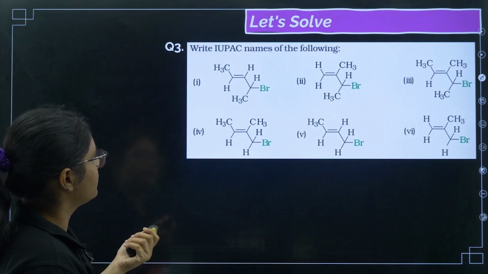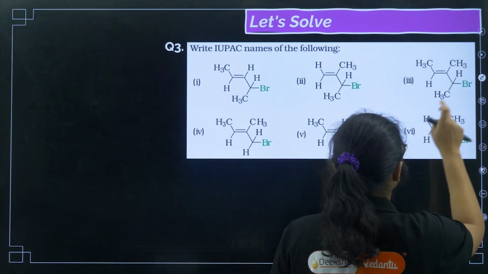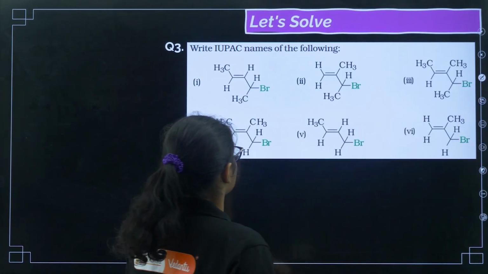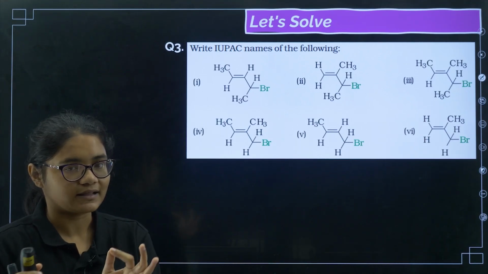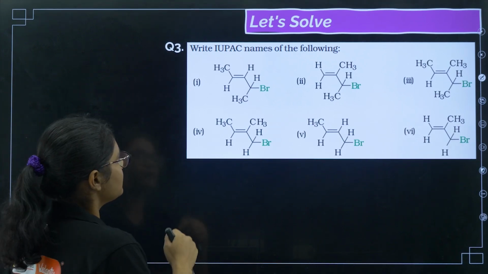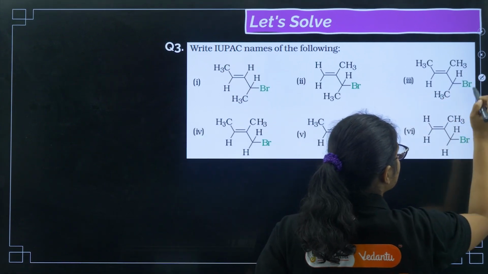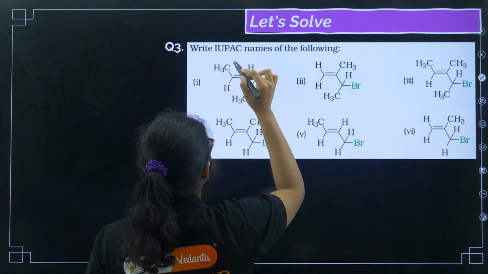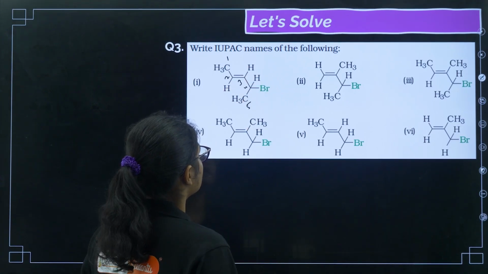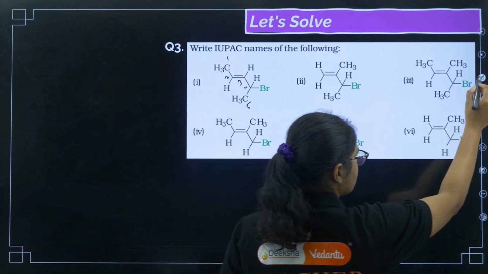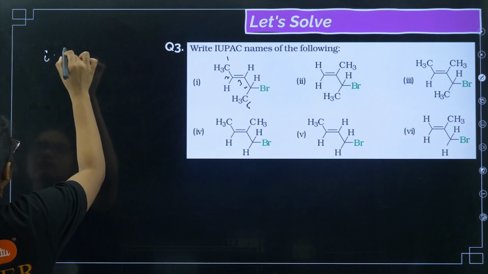So now coming to the questions, you have to write the IUPAC name of the following compounds. Let us start then. The first one: when a double bond is there, the double bond is given more preference than the halogen group. So I will number it from this side. This is 1, 2, 3, 4, and this carbon is 5. On the 4th position bromine is present. So what will be the name here? I can write it as 4-bromo.